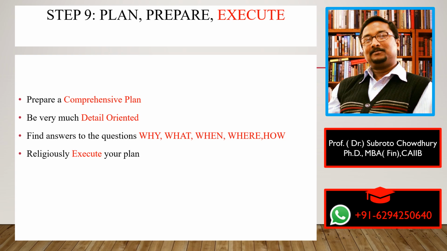Write everything, and ask questions on everything: why you are trying to do it, what needs to be done, when you want to do it, where you will find the resources, where is the person, where is the thing that you need, and how you are going to do it. These are certain questions which you ask for everything. And when you get the answers, you'll see that you have a very detailed plan. And of course, you need to execute the plan, because if you don't religiously execute the plan, there is no point in making any plan.